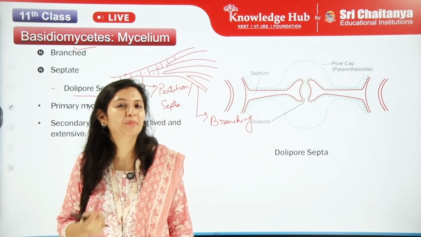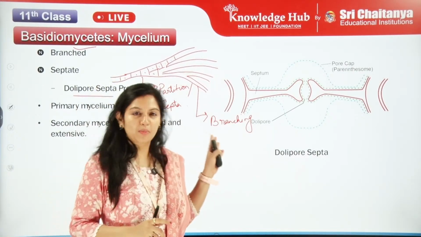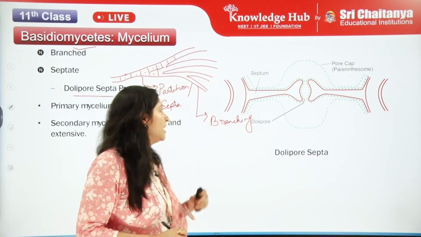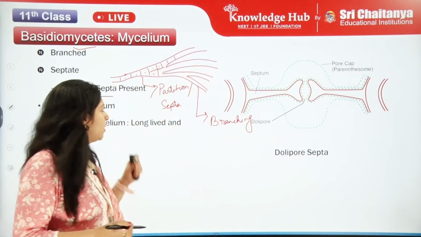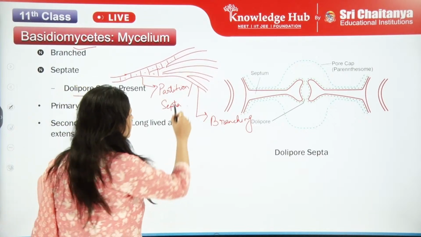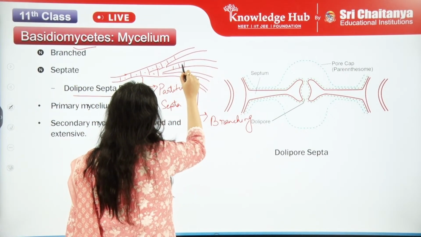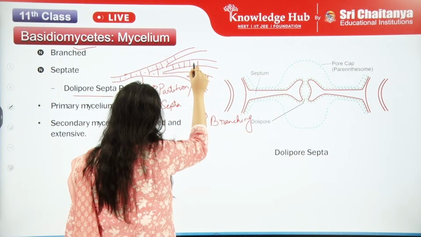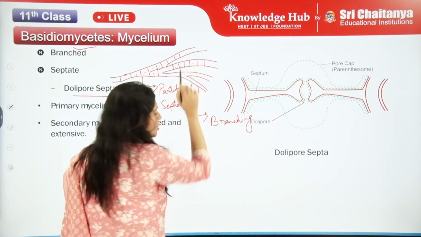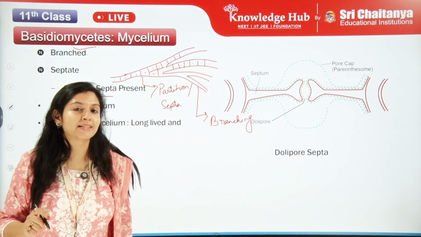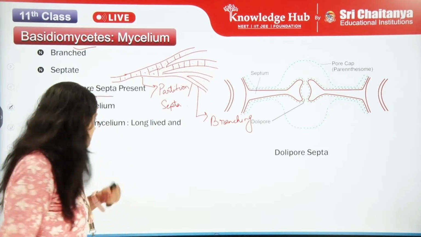New word, what is dolipore? Let me explain what is dolipore septa. I can erase this because you have got what is the branching and also the partitioning, that is the septa.